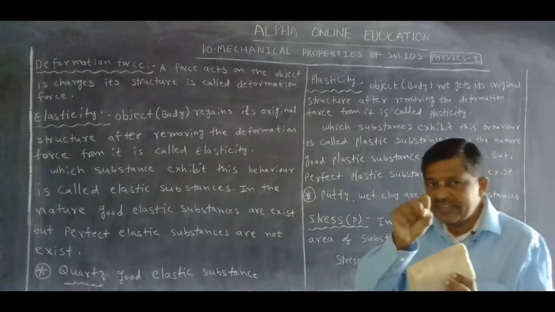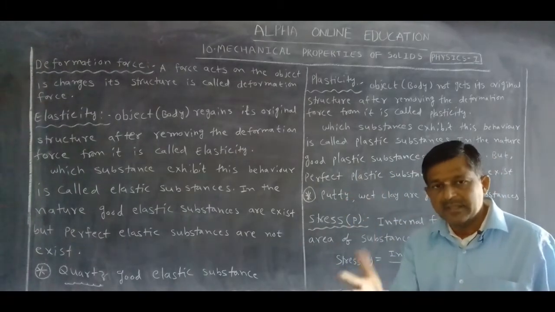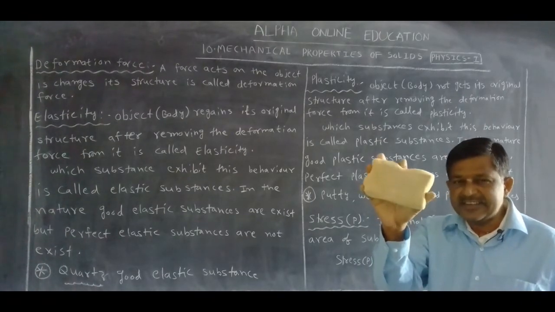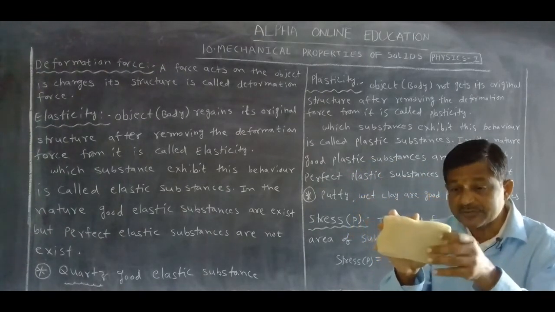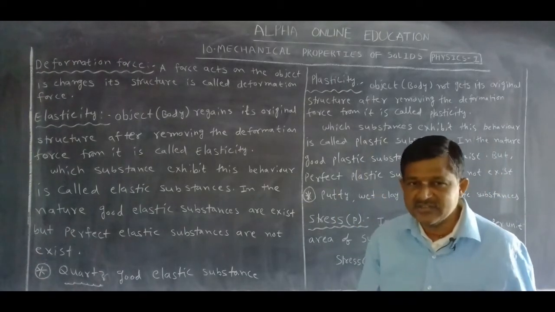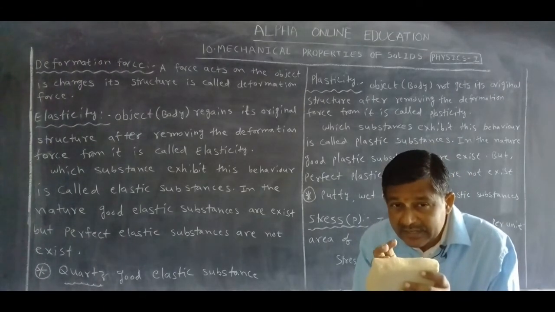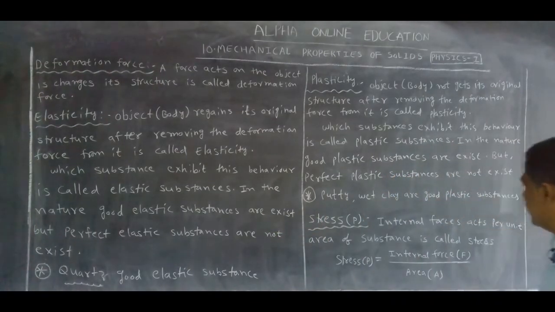After removing the deformation force, the object gets its original shape due to internal forces acting per unit area of the substance.